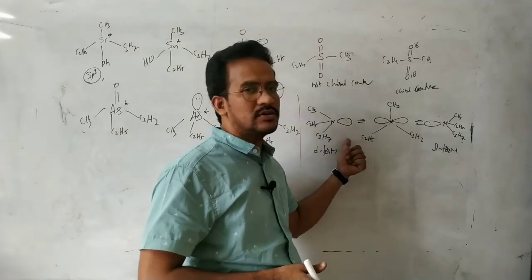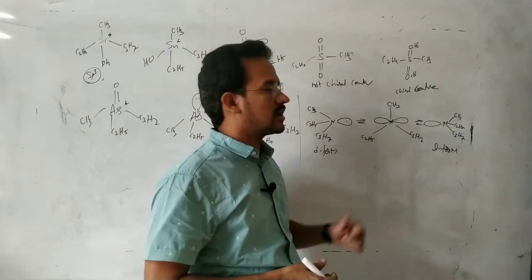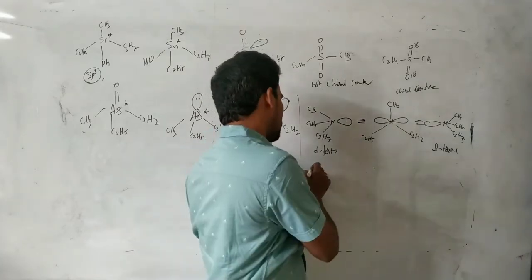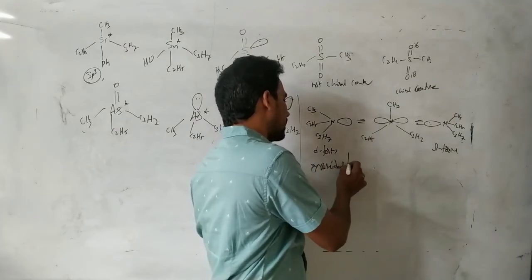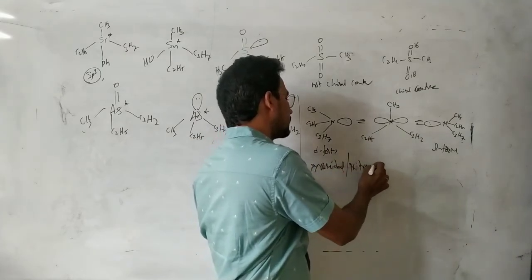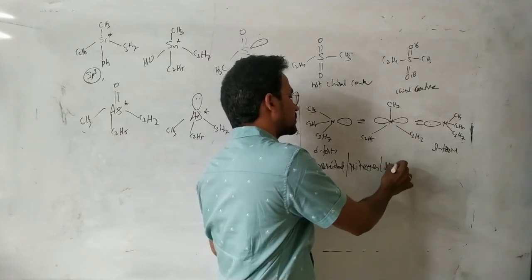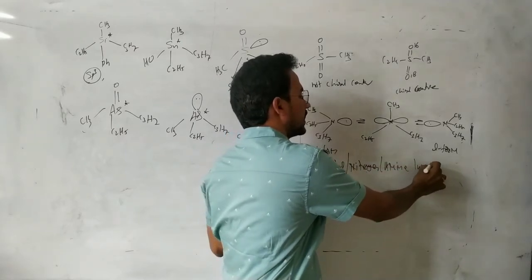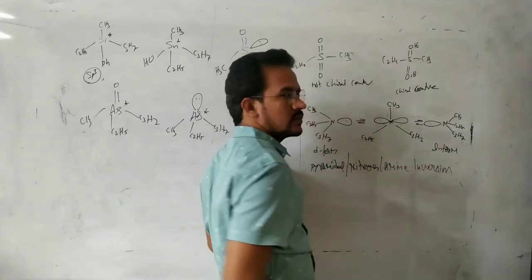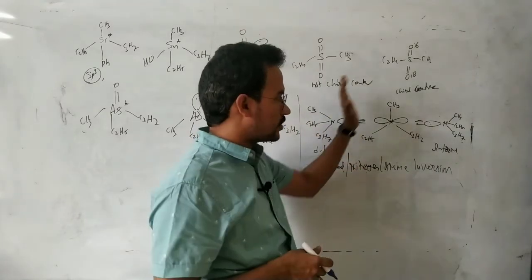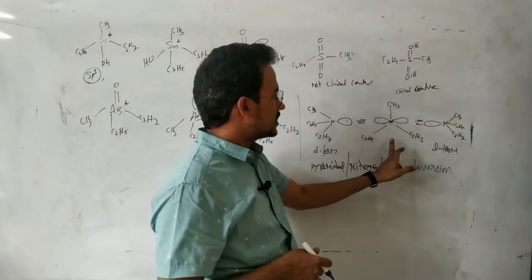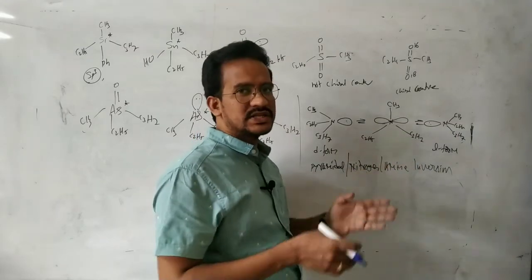Even though the nitrogen is bonded to different groups, amines are optically inactive because of pyramidal inversion, also called nitrogen or amine inversion. In this conversion, one pyramidal form converts to the other pyramidal form through one transition state.